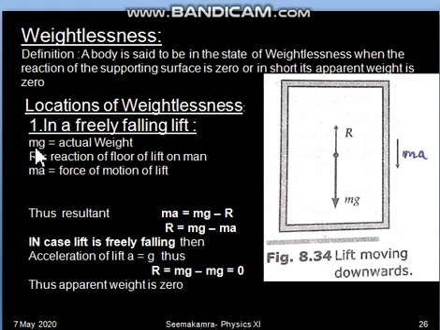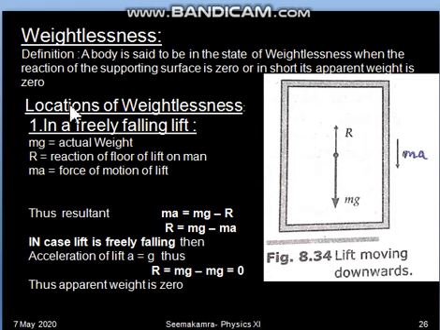Since the mg formula is making the weight and m is the mass of the object, which can never be zero, at all the locations where g is zero, the weight will also be zero. That means gravity should be zero to make the weight zero.